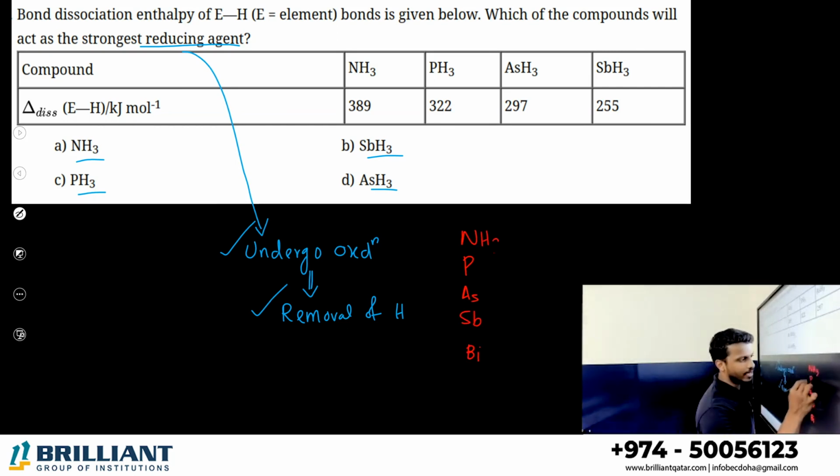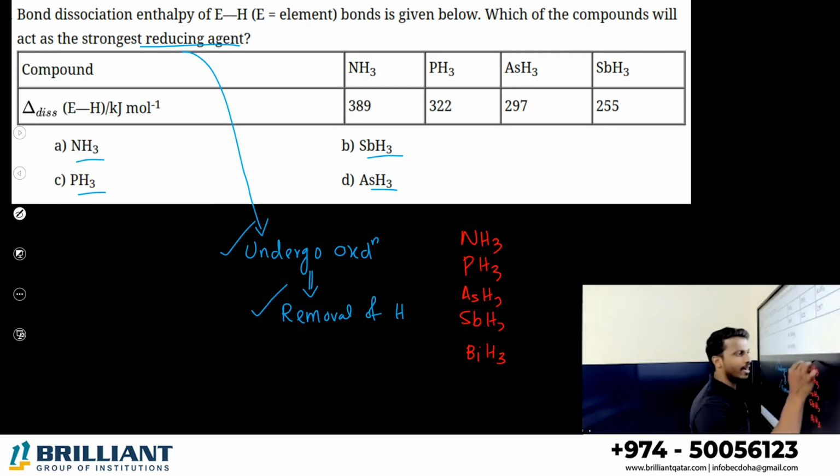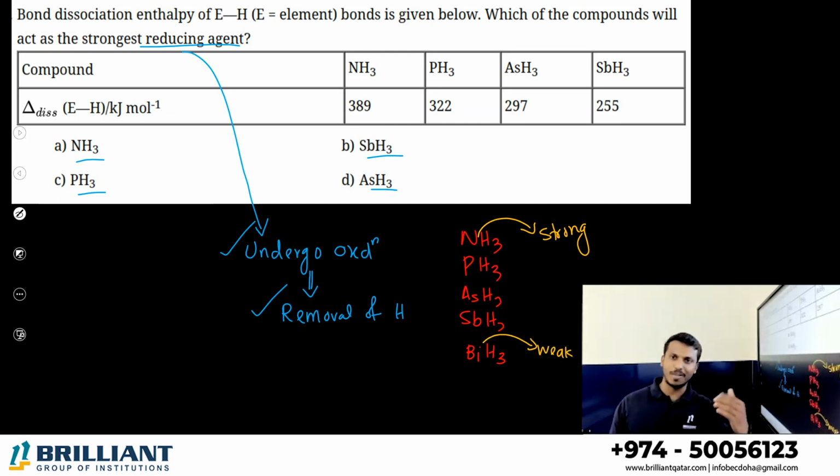The hydrides are NH3, PH3, AsH3, SbH3, BiH3. The nitrogen-hydrogen bond will be very strong because of the high electronegativity of nitrogen. Down the group the bond becomes very weak. So who is ready to donate hydrogen faster? BiH3, because of the weak bond. So that is the strongest reducing agent.